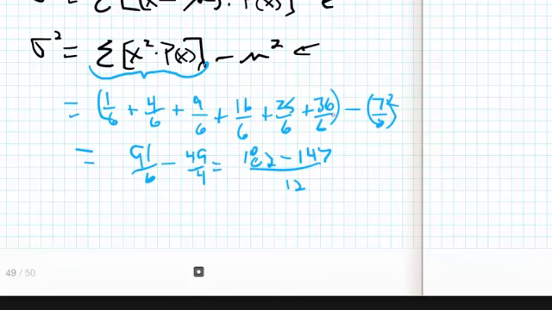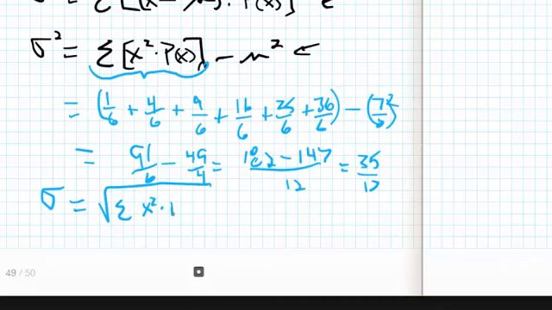Double check that to make sure I didn't do anything stupid. Let's see, 3, 120, yeah, 147. So what do I have here? This is 35 twelfths, right? 35, yeah, looks good to me. Now, this is the variance, but remember, the standard deviation, sigma, is going to be the square root of the sum of x squared times p of x, right here, minus mu squared, that's this guy, which in our case is going to be the square root of 35 twelfths.